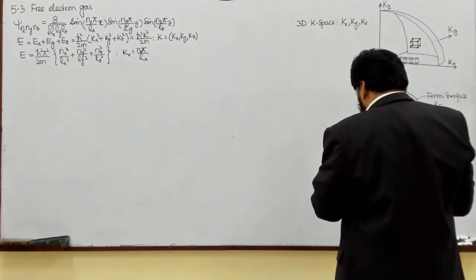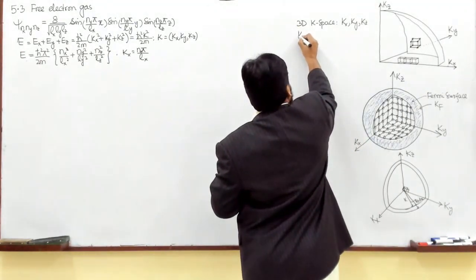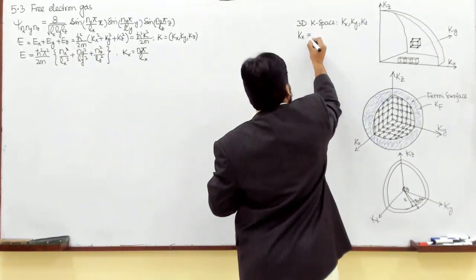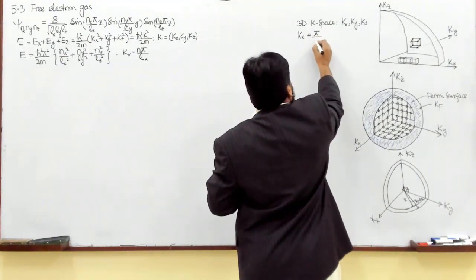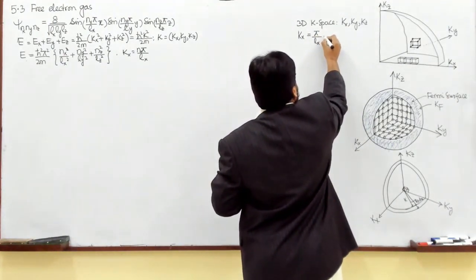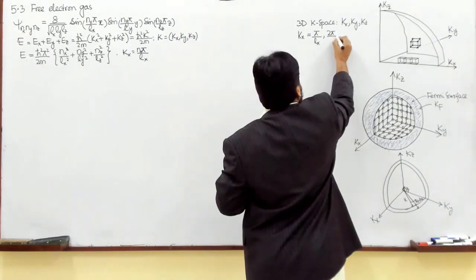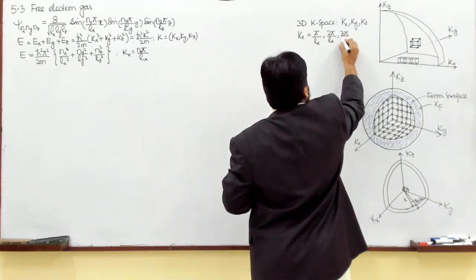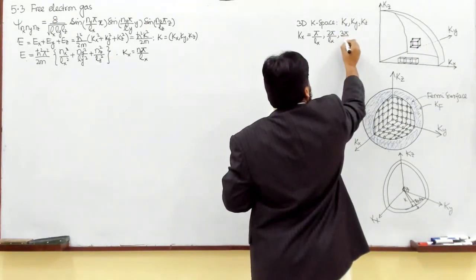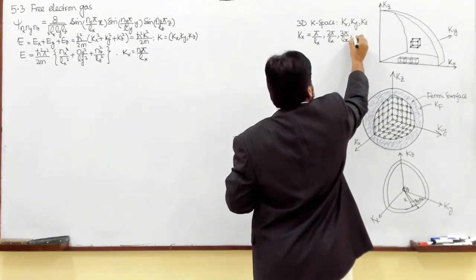When I write kx, the first value will be pi over lx, then 2 pi over lx, 3 pi over lx, because nx is changing 1, 2, 3, and so on.